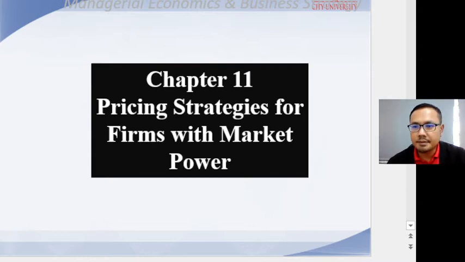How are you, everyone? So we continue with our new chapter, Chapter 11, pricing strategies for firms with market power. In this chapter, we will apply a simple elasticity-based markup formula to determine profit-maximizing prices in environments where a business enjoys market power, including monopoly, monopolistic competition, and oligopoly.